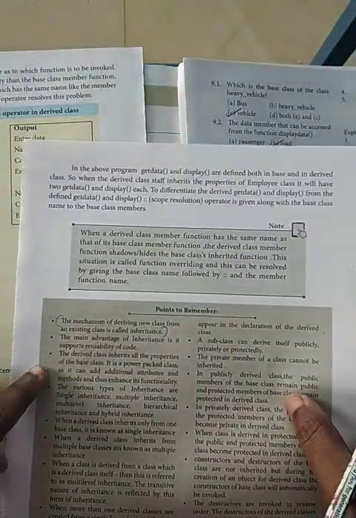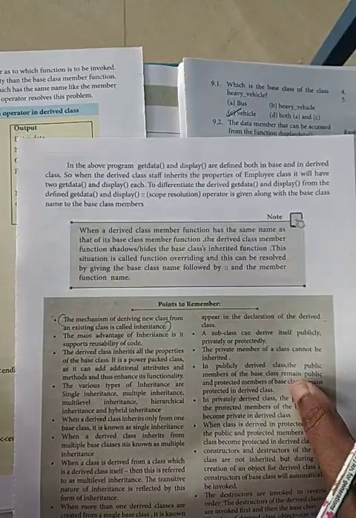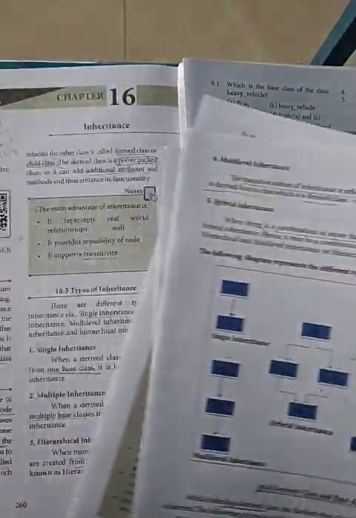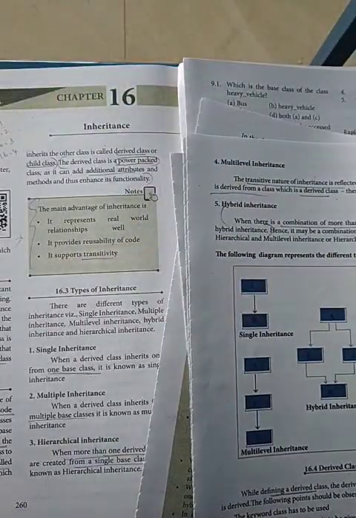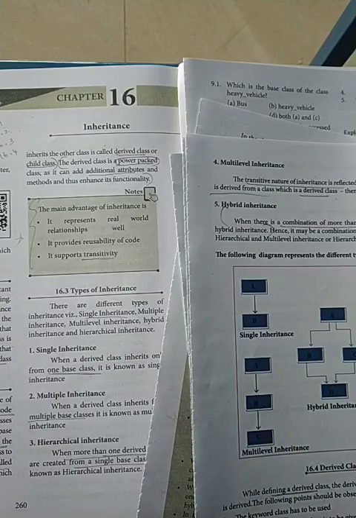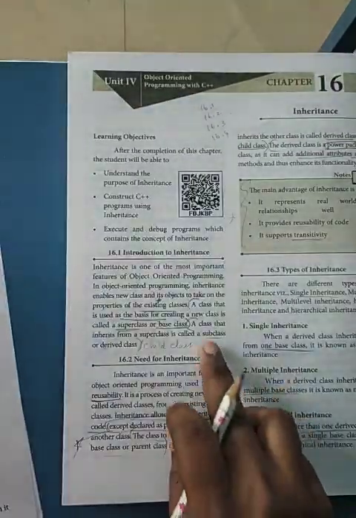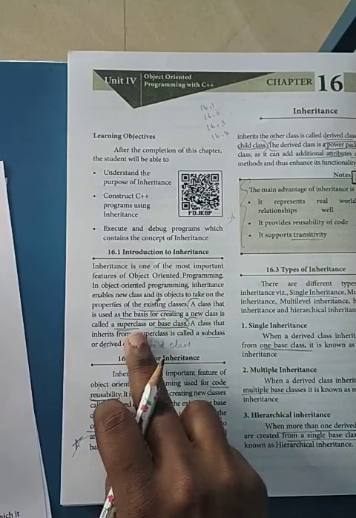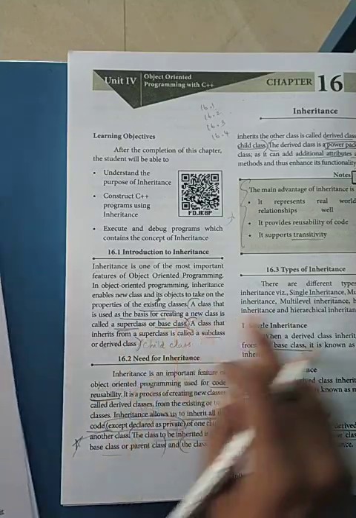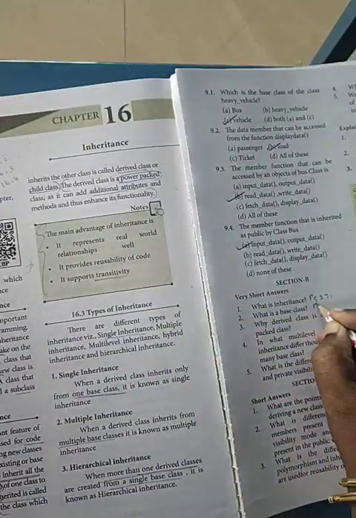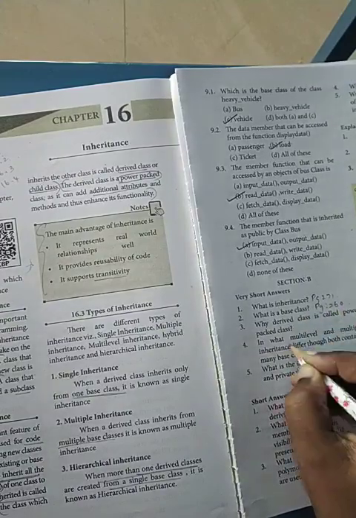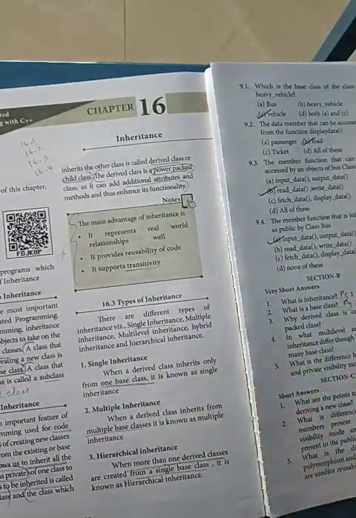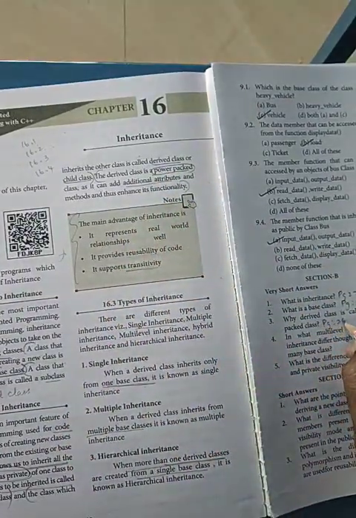You can have the base class definition in page number 260. A class which is used for creating a new class is called the base class, definition on 260. Then derived class is called the power packed class because it has additional properties. This is also in page 260.